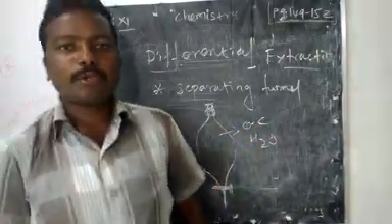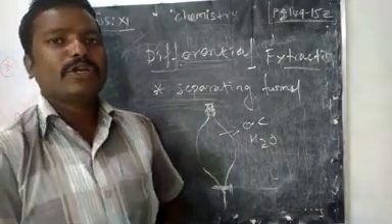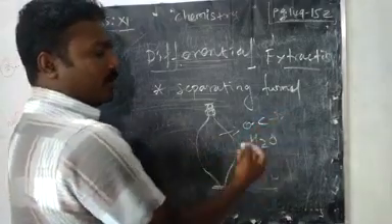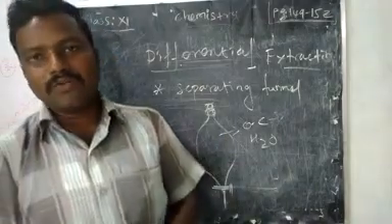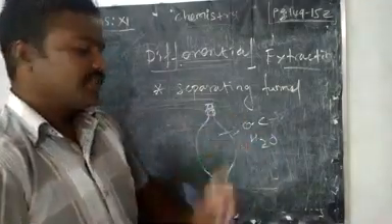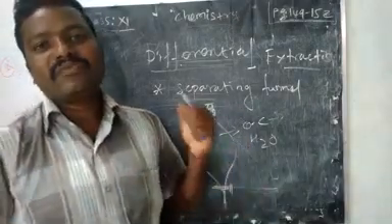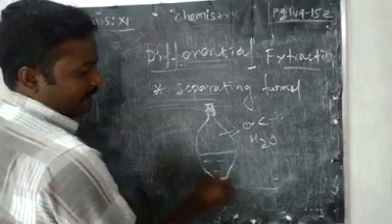Organic compounds are insoluble in water, so the impurities will form a separate layer. Then if you use a suitable organic solvent like benzene or ether, the organic compound will dissolve in the organic solvent. After adding it we have to mix it well. Then it will form two separate layers.